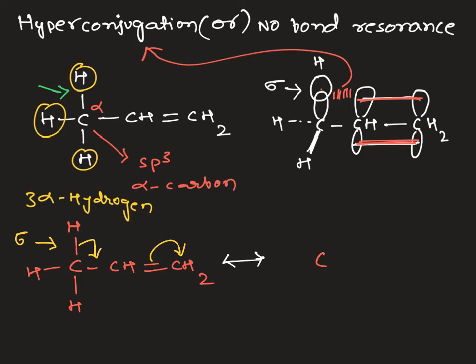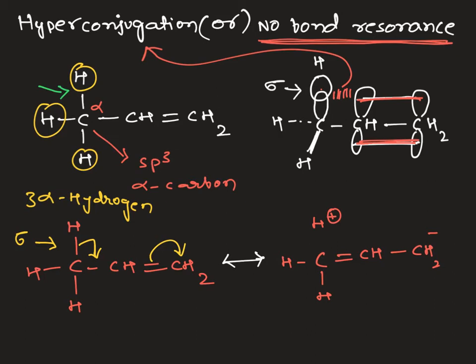Now carbon and this carbon form a double bond, CH2 minus. The sigma bonded electrons are now shifted here, and the hydrogen will get positive. In hyperconjugation, we should not write any bond between this carbon and hydrogen, and that's why we call it no bond resonance.